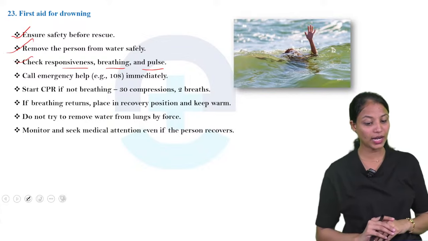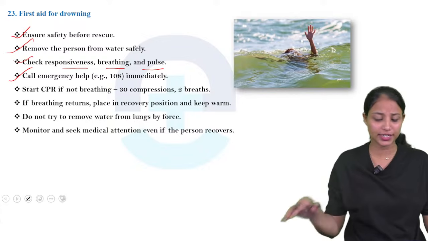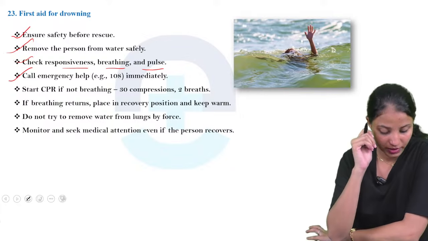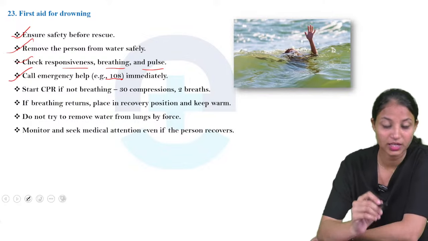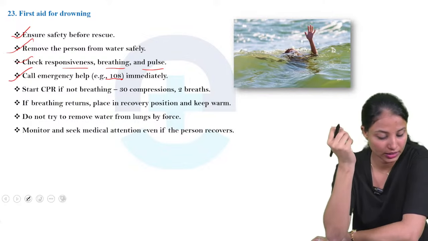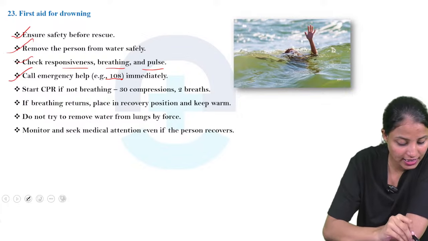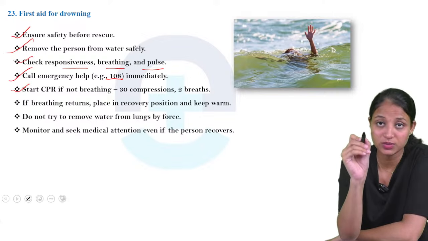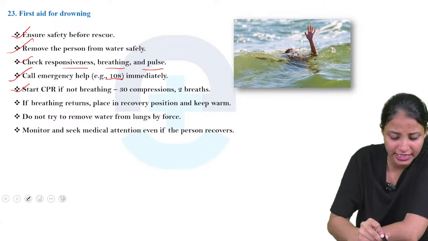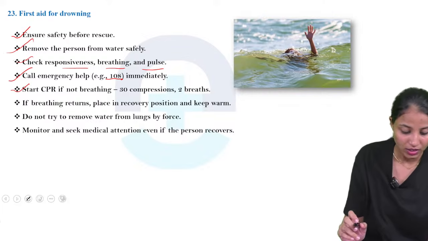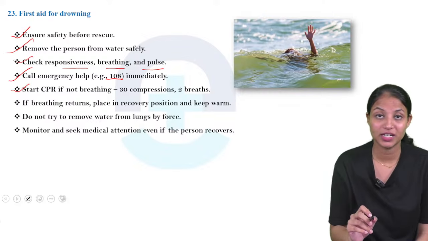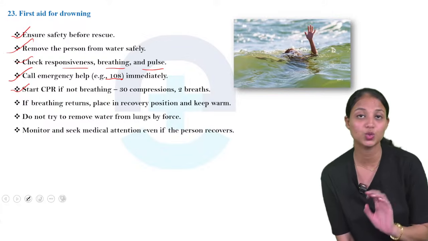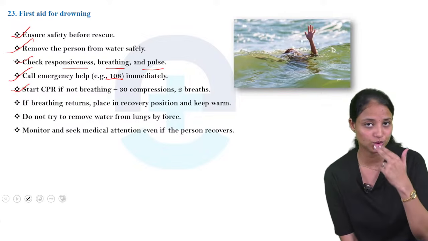Next one is call emergency helpline. We already discussed this also. In India it is 108. We can call an ambulance or anything. Then next one is start CPR if not breathing. If the patient is not breathing, we can give CPR. CPR, cardiopulmonary resuscitation, means 30 compressions and 2 breaths. The 2 breaths we can give mouth to mouth.